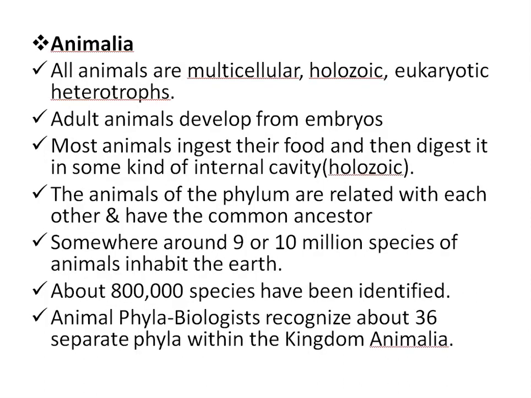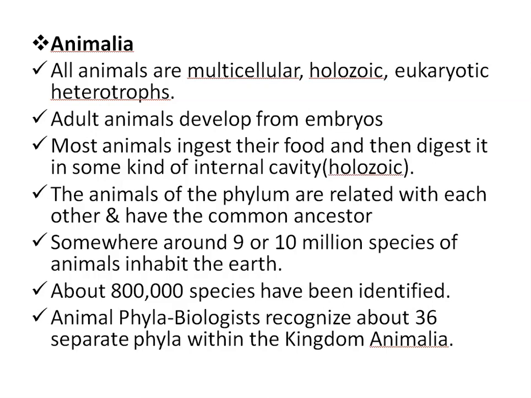Animalia. All animals are multicellular, holozoic, eukaryotic, and heterotrophs. Adult animals develop from embryos, which, as I told you, are small masses of unspecialized cells. Most animals ingest their food and then digest it in some kind of internal cavity. So, holozoic is the word we use for animals.